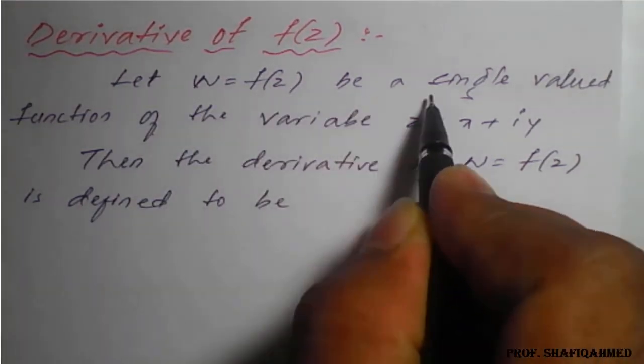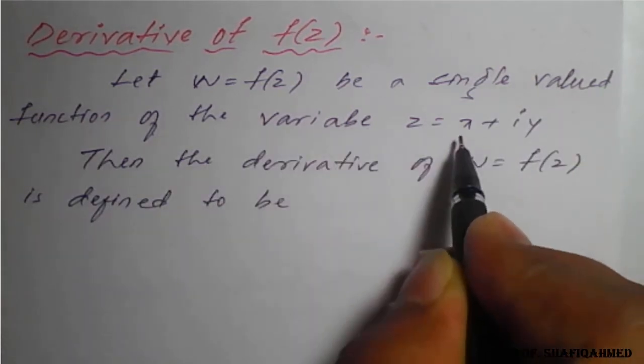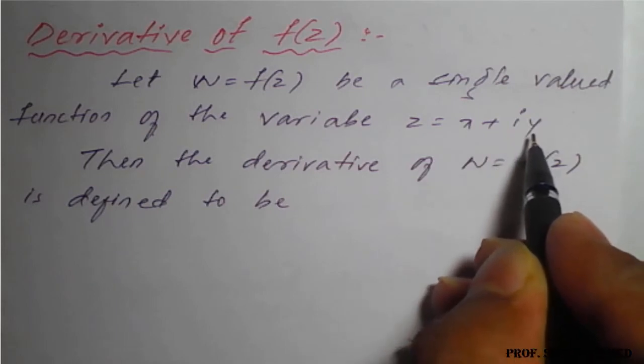Let w is equal to f of z be a single valued function of the variable z is equal to x plus iy.